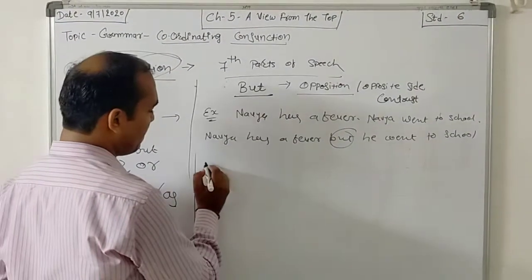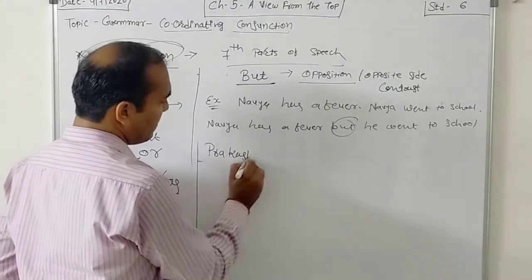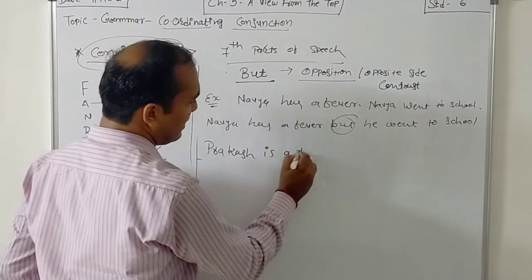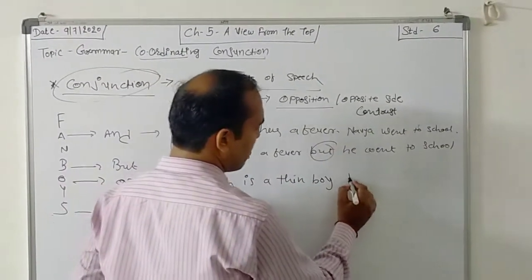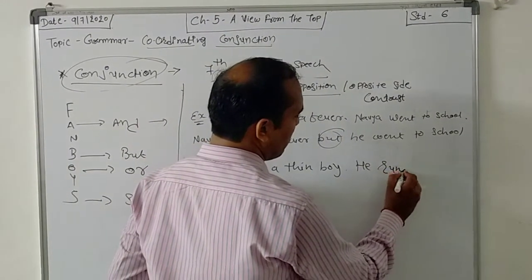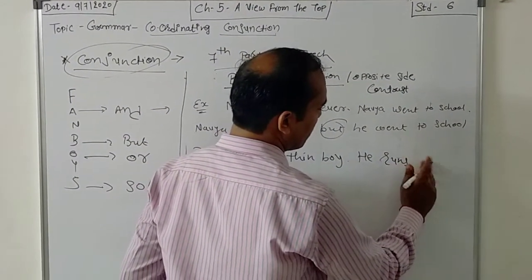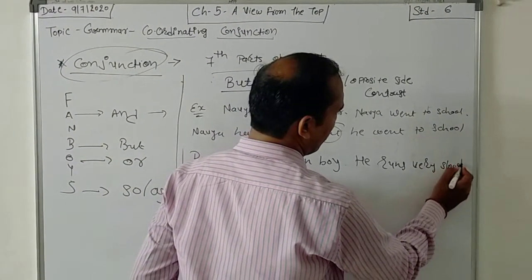Another example: Prakash is a thin boy. He runs very slowly.